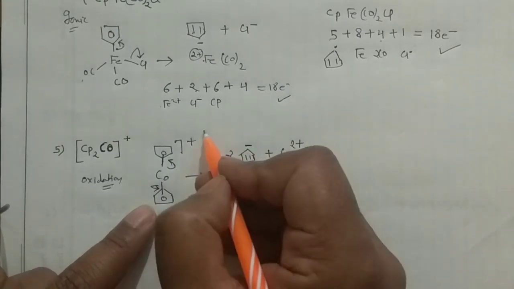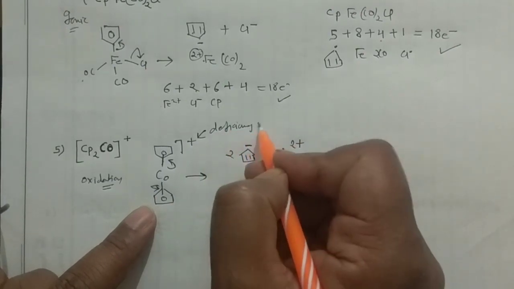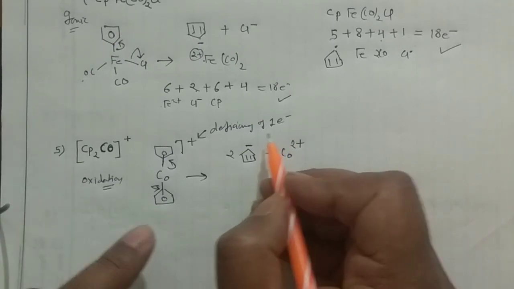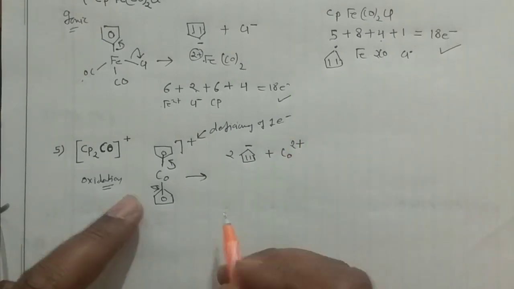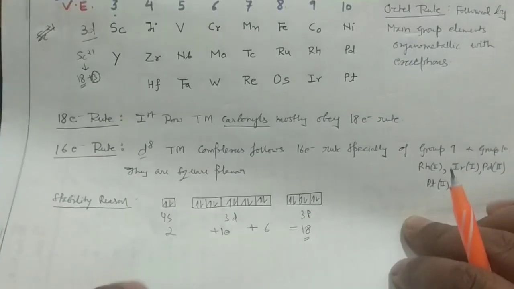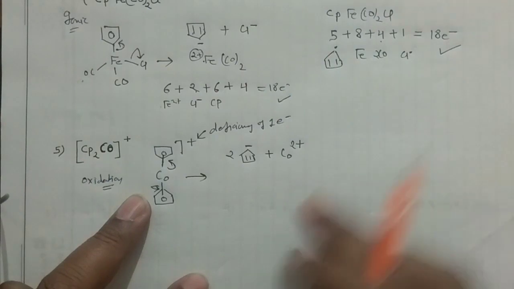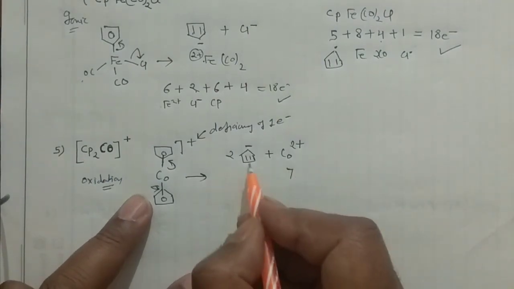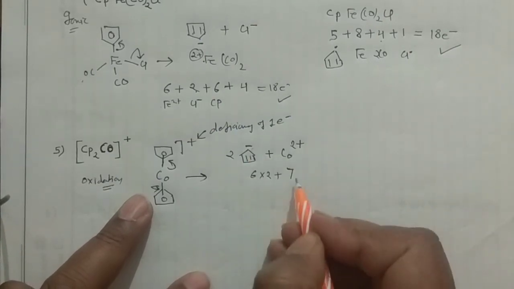This positive shows the deficiency of 1 electron. Remember, it shows the deficiency of 1 electron, which you should remember, okay guys. Without knowing this deficiency you cannot solve the problem. So how can you solve? Cobalt is a d9 system actually, 9 electrons it is having, but it is in +2 oxidation state, so your cobalt will give you 7, and 2 to 4 to 6, so 6 into 2 is 12.